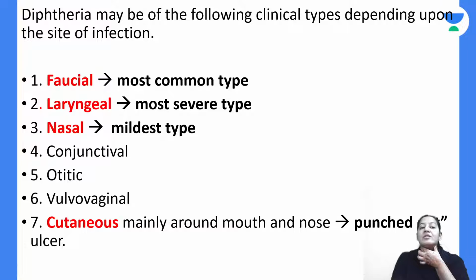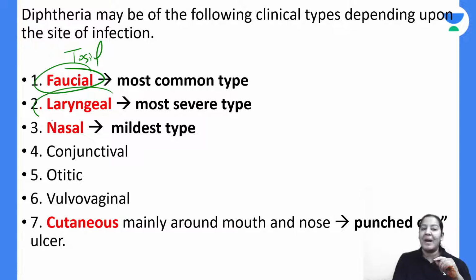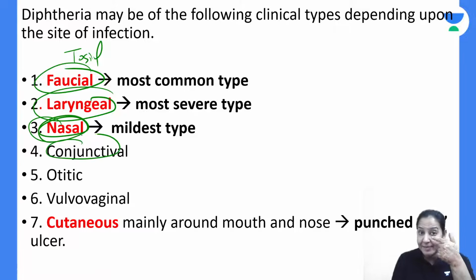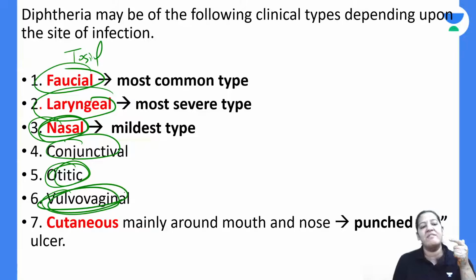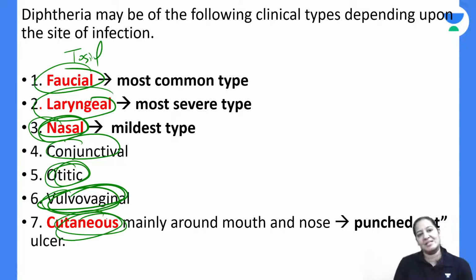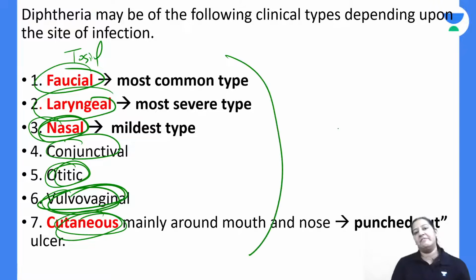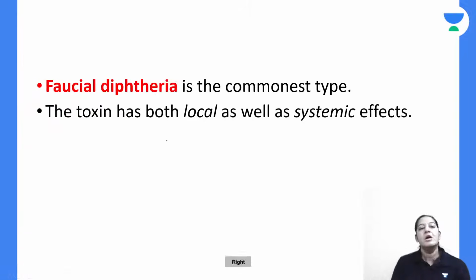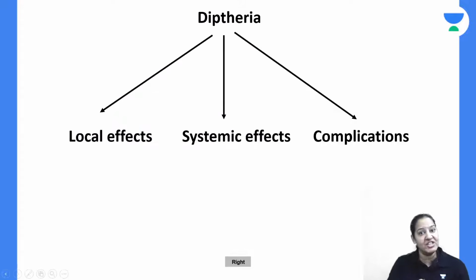Sometimes the bacteria are present in the tonsil; it is known as faucial. Sometimes in the larynx, it is known as laryngeal. Sometimes in the nose, it is known as nasal. Sometimes in the conjunctiva, and in the ear it is otitic. Sometimes in the vulva and vagina of females, and sometimes in the skin. So bacteria can be present anywhere. Most common is faucial, in the tonsil. So commonly it is the tonsil, but the nasal is more dangerous.